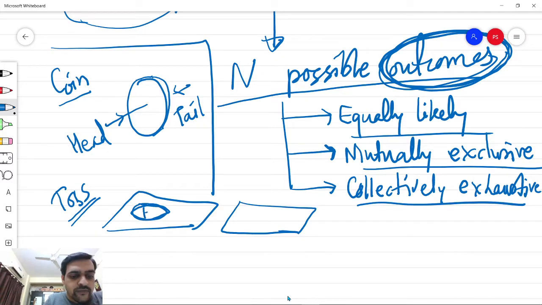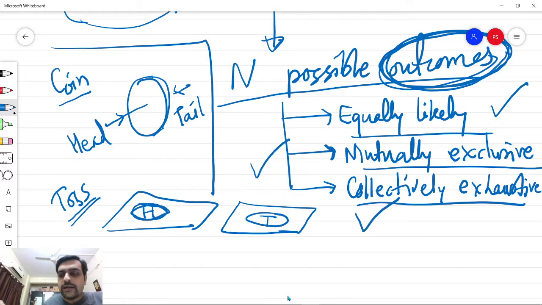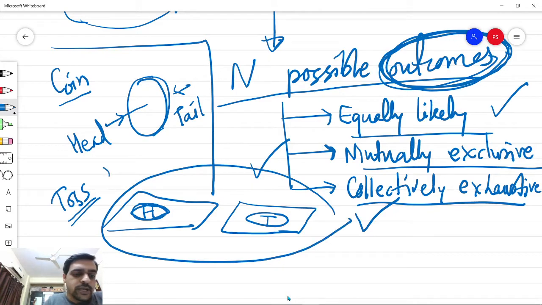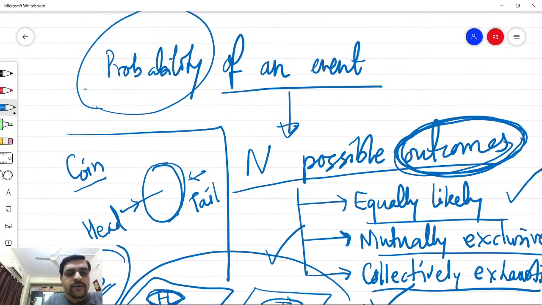The first possible outcome is that we get the head facing upwards, and the second possible outcome is that we get a tail facing upwards. So there are two possible outcomes which are equally likely, which are mutually exclusive, and they are collectively exhaustive as well. So this particular event of tossing a coin can be studied under the heading of probability.